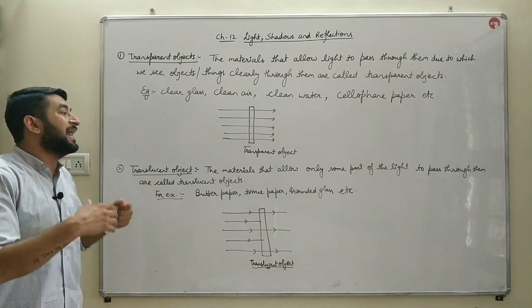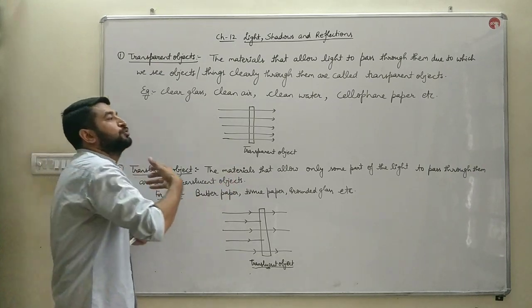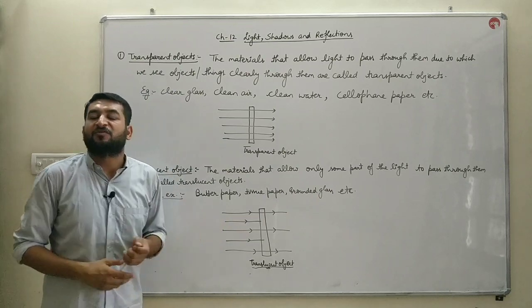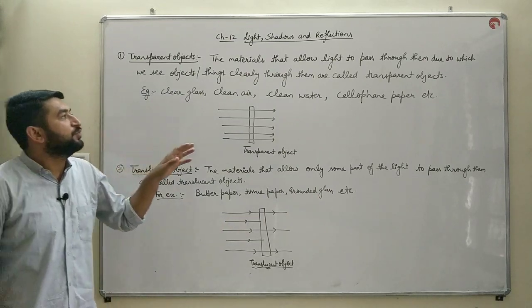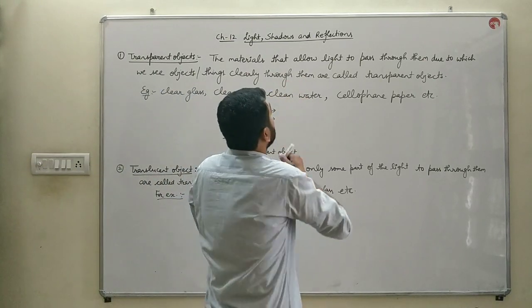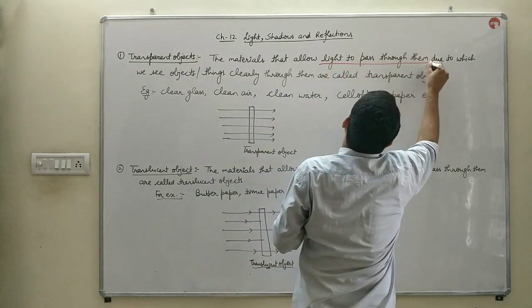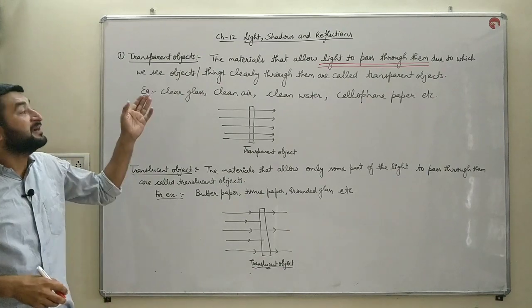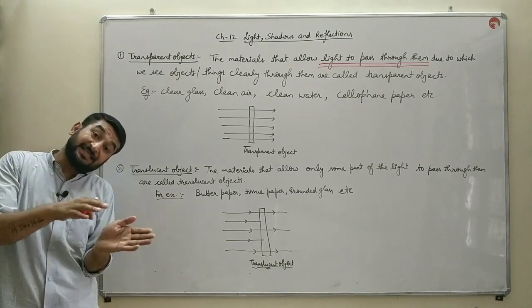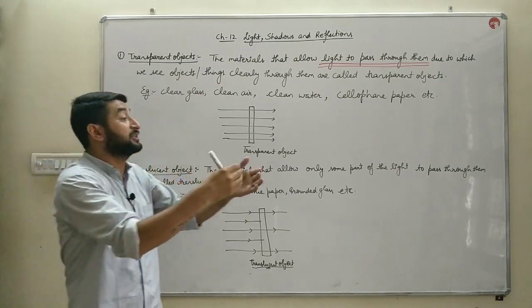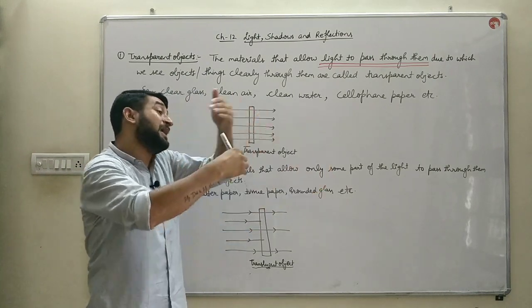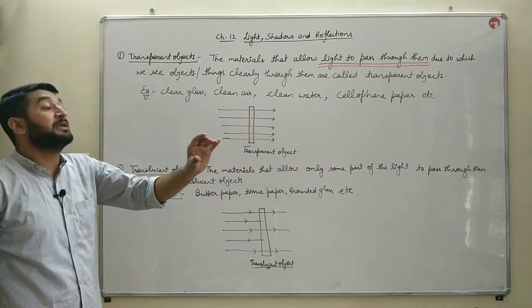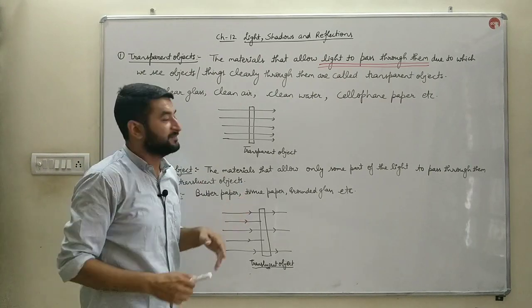Why? Because they allow the light to pass through them very easily. As they allow the light to pass through them, we are able to see through them very clearly.